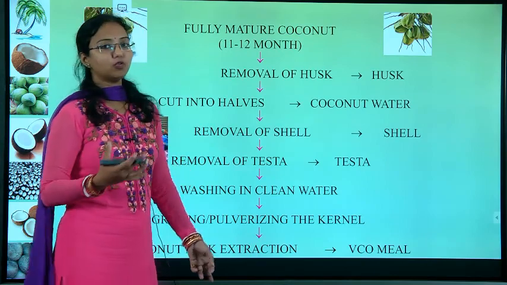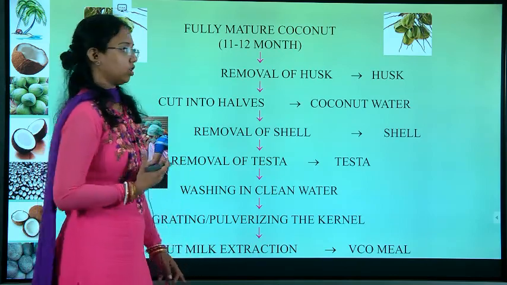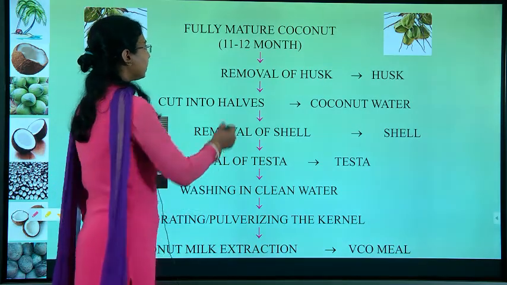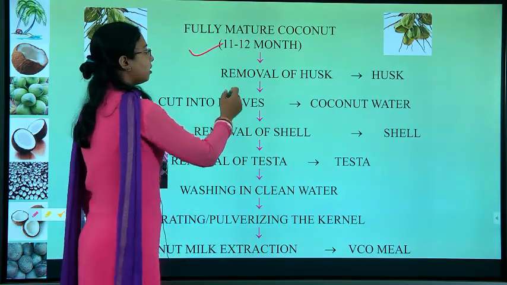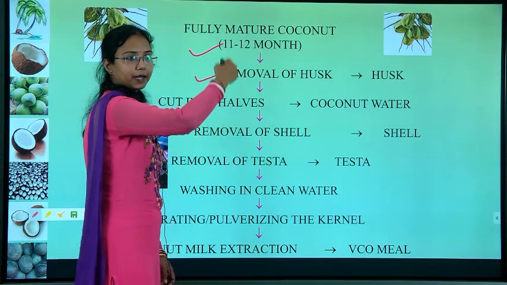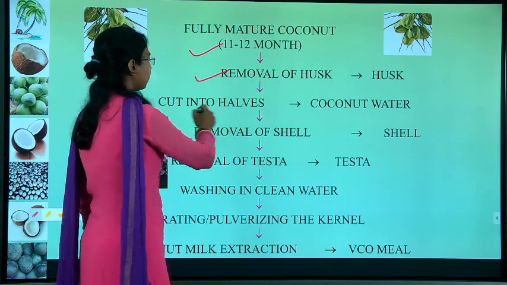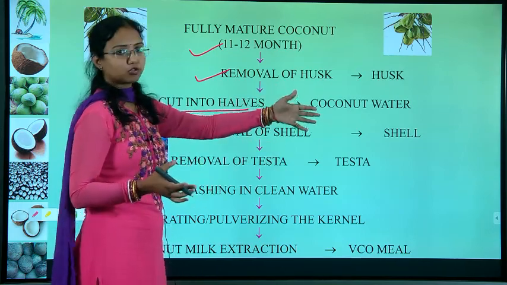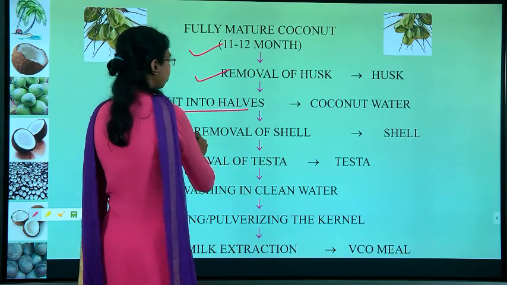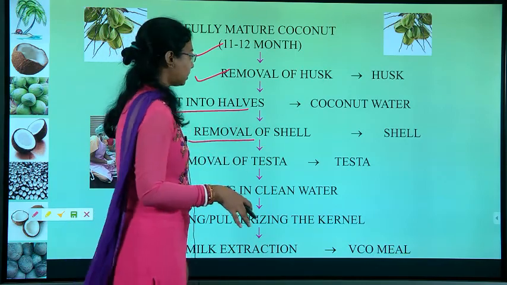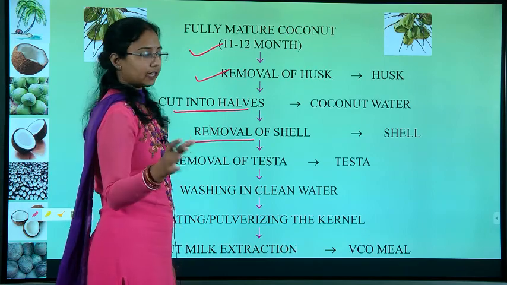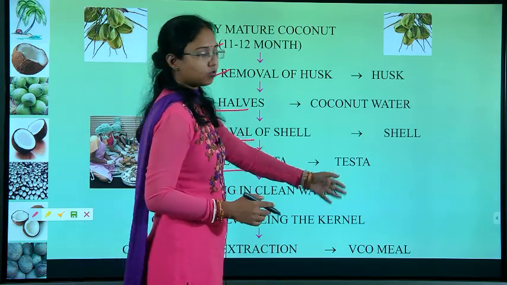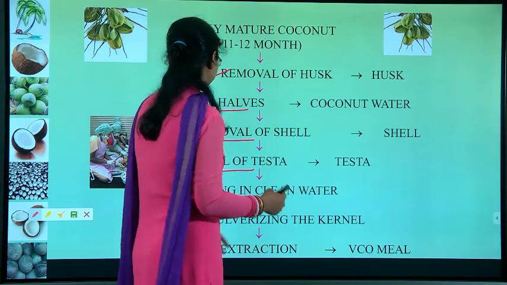So, now how to produce the virgin coconut oil. This flow chart is quite important for your exam purpose. We will take the fully matured coconut, then remove the husk, which goes away as a by-product, and cut it into two halves. When you cut it, the coconut water is also separated out. We will remove the shell and take it out, and the testa is also separated out. Whatever is not needed, we cut it down and remove.